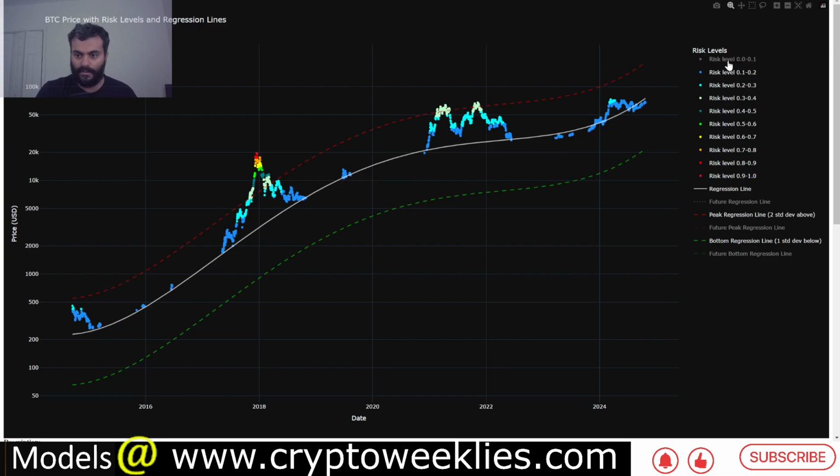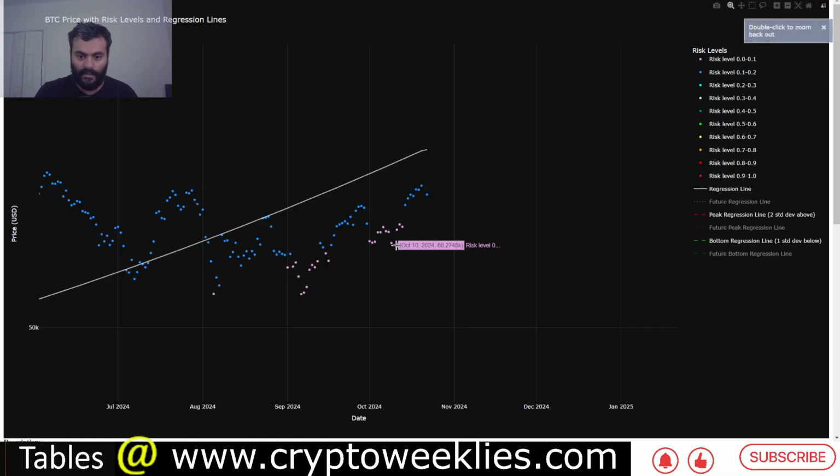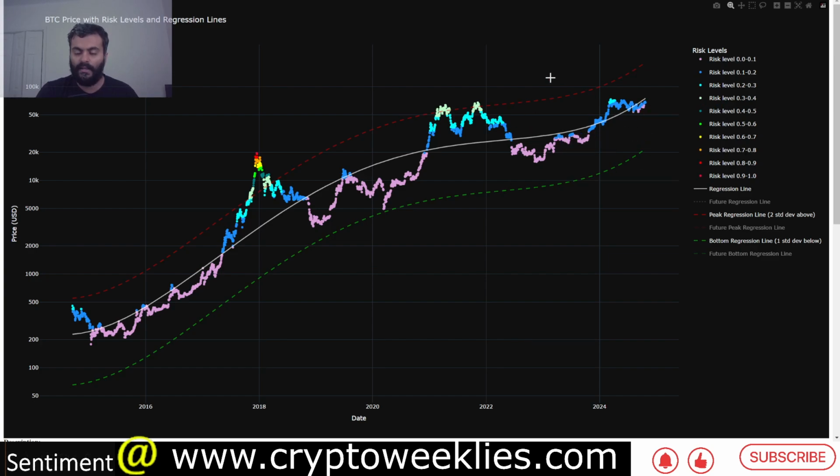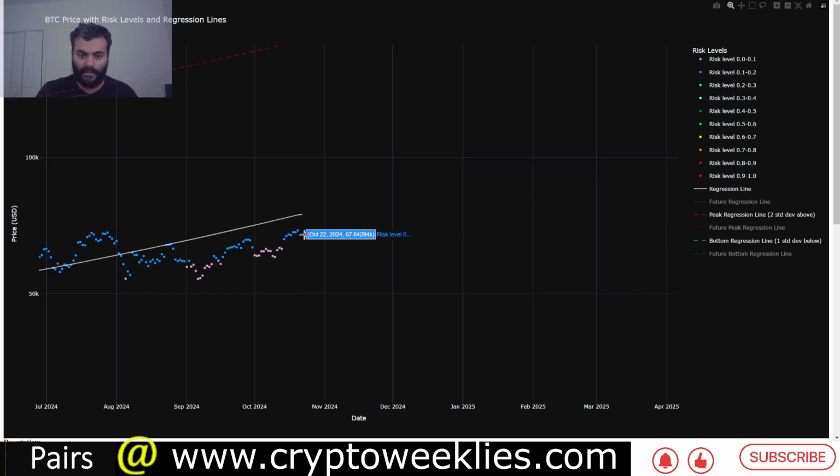Again, you can see over here between 0 and 0.1 risk, that's one of the better times to DCA per this model. Not too long ago, about 7-8 days ago, when the price was at around 62k, this model would have said it's a buy. Right now, the risk level per this model is at around between 0.1 and 0.2.